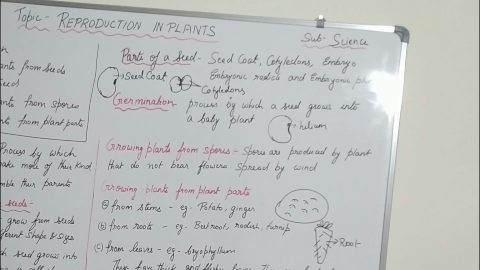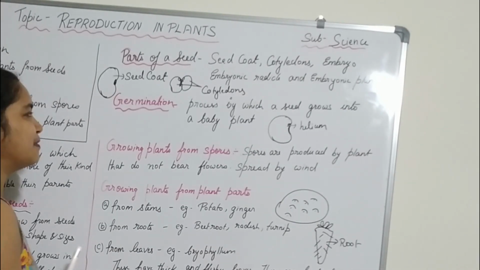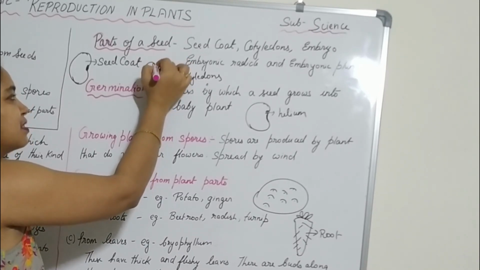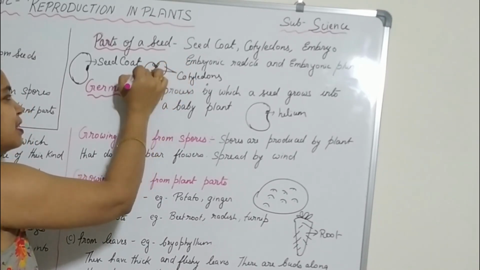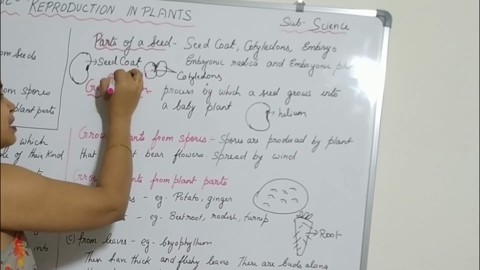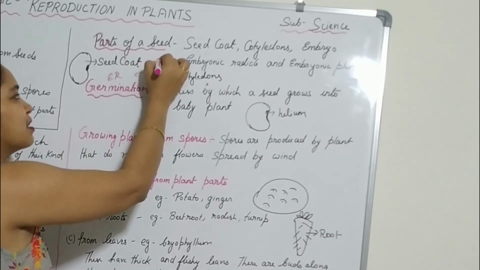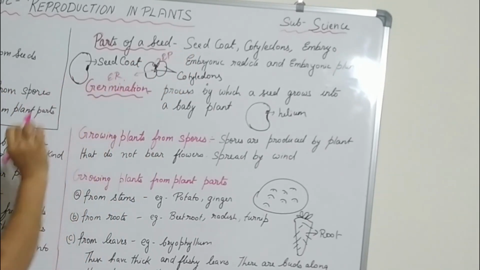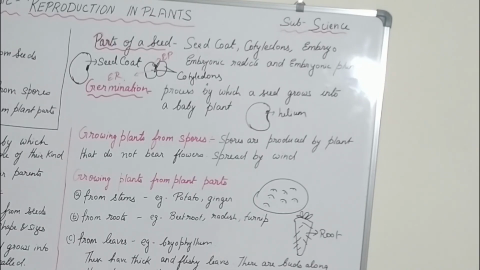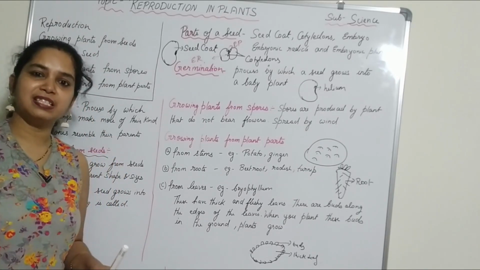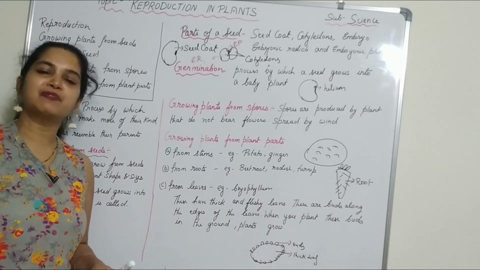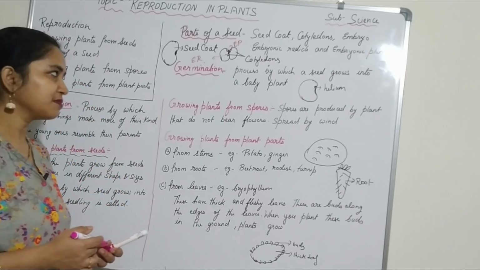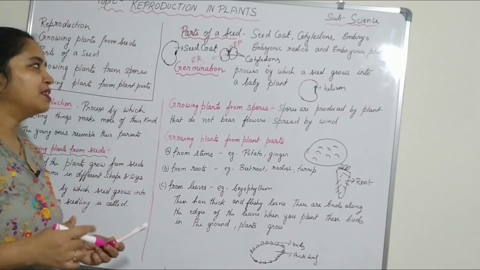The embryo is basically divided into two parts. What are the two parts? The down part is called the embryonic radicle, and the up part is called the embryonic plumule. The embryonic radicle gives rise to the root, and the embryonic plumule gives rise to the shoot. That is what we can see above the soil, called the shoot, and it bears the leaves, flowers and fruits. So these are the parts of the seed.